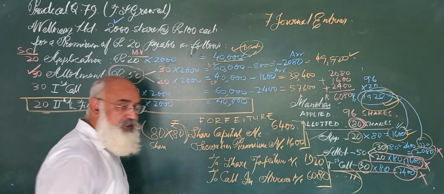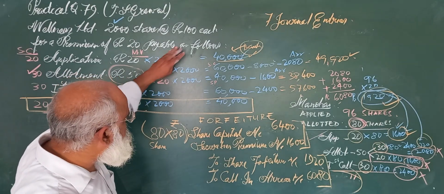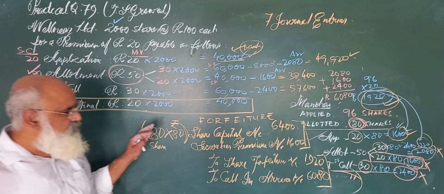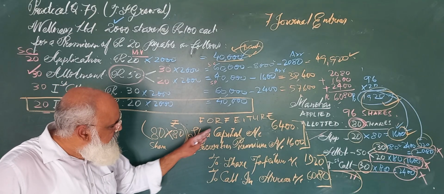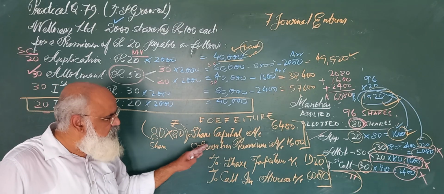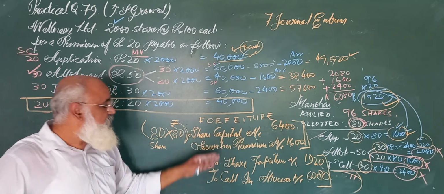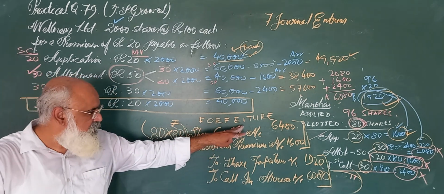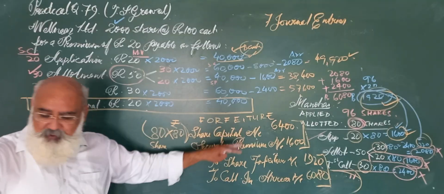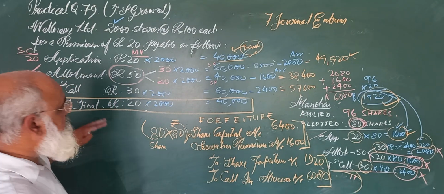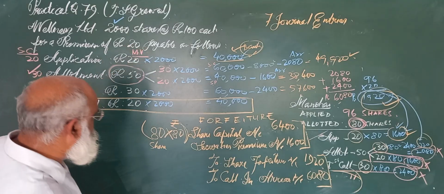Now we are going to pass entries for all the stages. Already you have won the battle by doing the entry for forfeiture correctly. We say passing the journal entry. So after passing the entry for forfeiture, half of the battle is won. Now we will see all the rest of the entries.